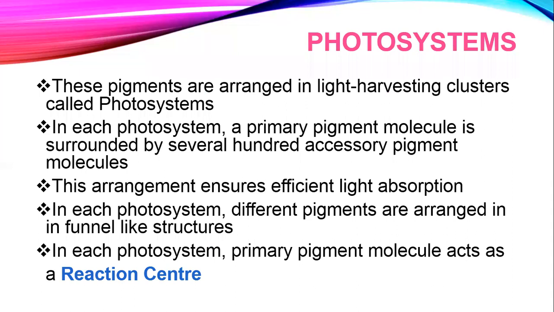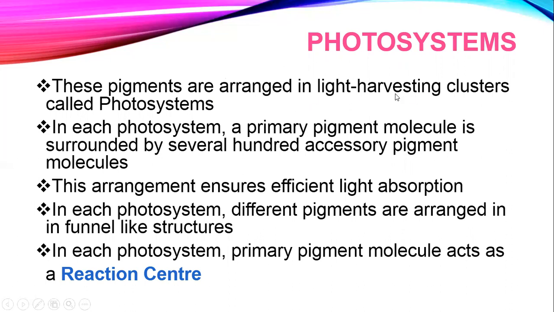But just remember that there are thylakoid membranes. Now what happens, these pigments, I'm talking about these accessory pigments and primary pigments, they are arranged in the form of clusters. These clusters are simply the light harvesting clusters. You can understand why they are called light harvesting, because these pigments are going to absorb the light energy.